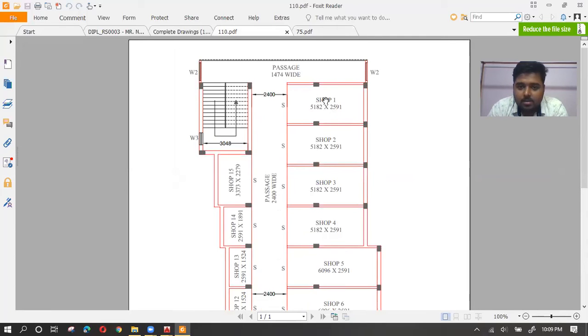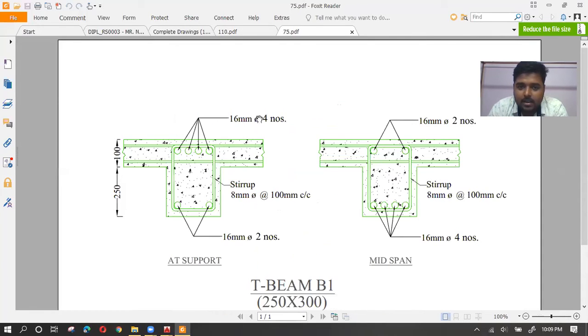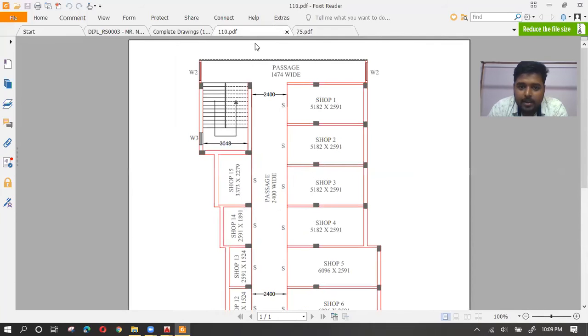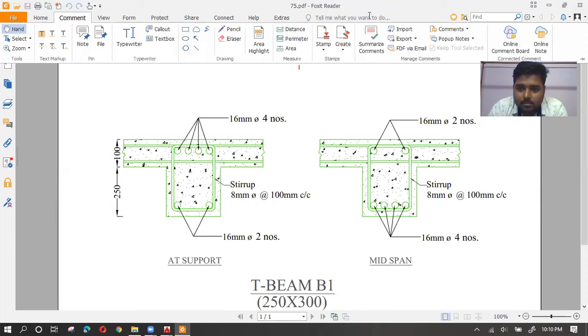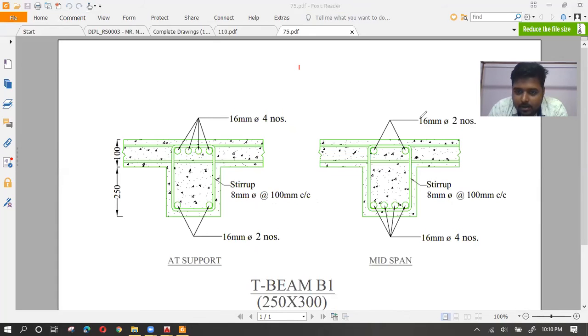So this is your text height here, and this is your text height here. I think you cannot visualize it exactly. For that purpose, let me draw a line for you. Suppose this is the text height. I have drawn a small line here, and in the second PDF as well. I'm going to draw a line here as well. This is the text height here.